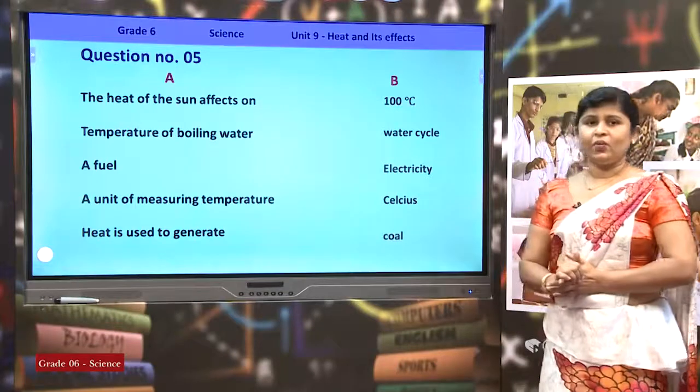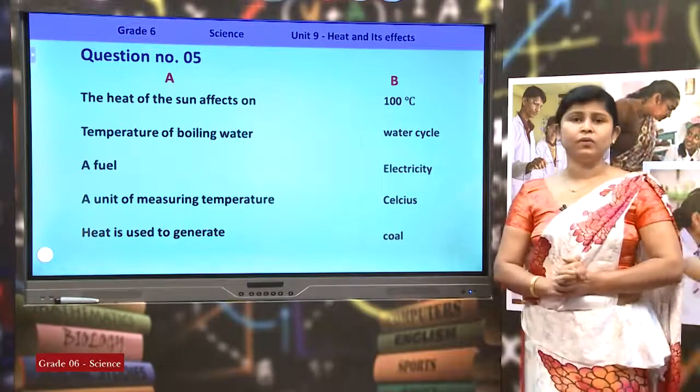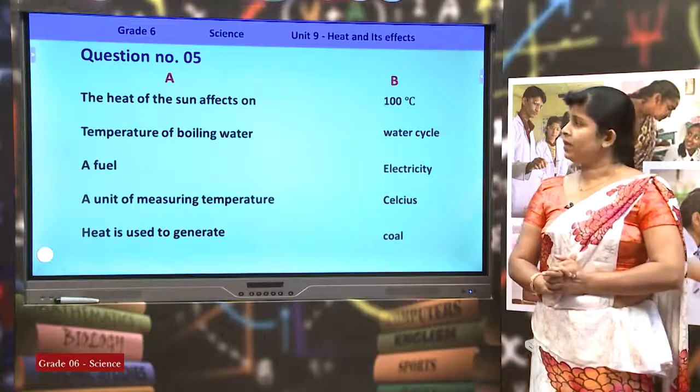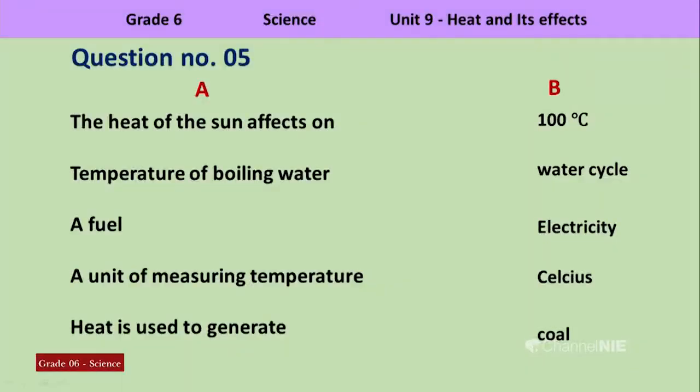Right. In question number 5, I have given you a question to match. Under part A, I have given you several phrases. You have to match the relevant answer with the phrases. The heat of the sun affects on. The temperature of boiling water. A fuel. A unit of measuring temperature. Heat is used to generate. So, I have given you only the phrases there. You have to match the correct answer to the phrases.